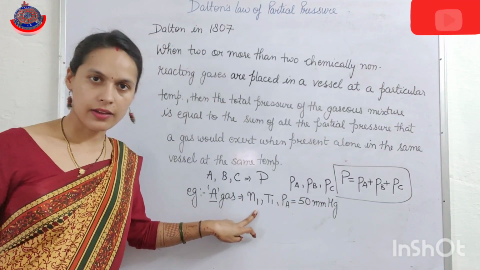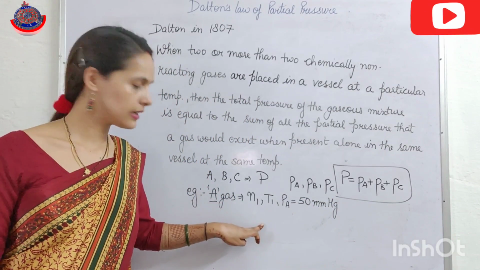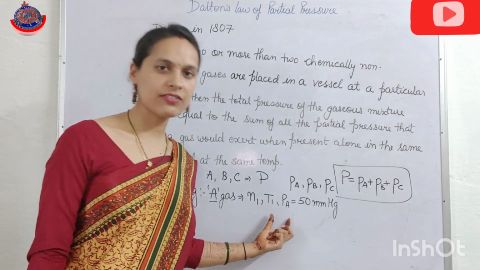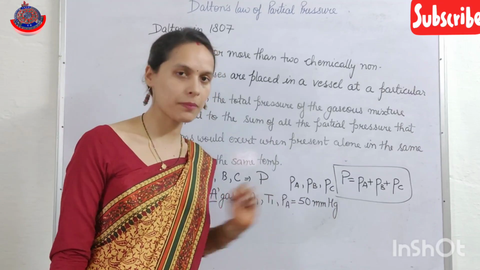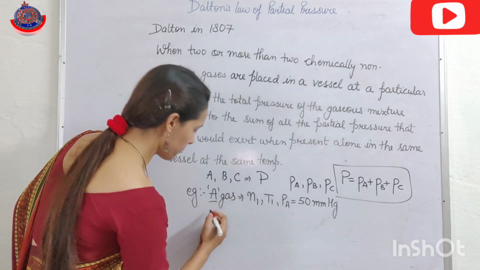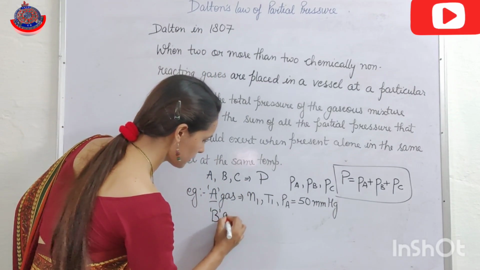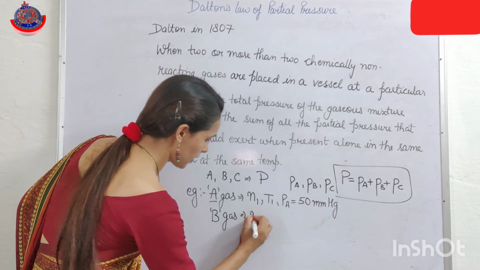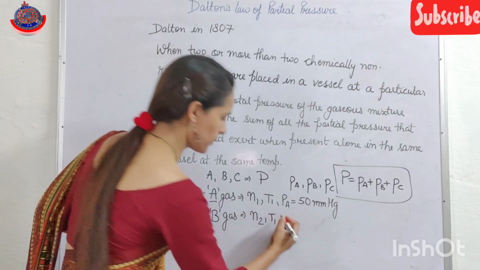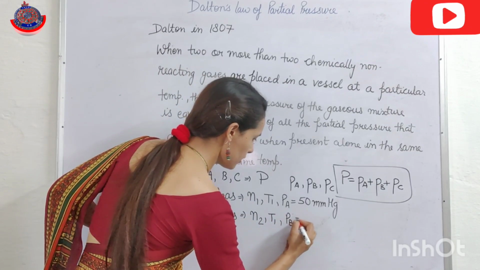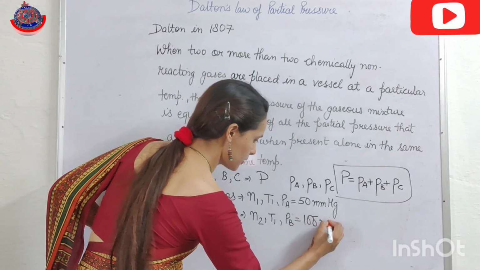Means when this gas is present with N1 moles at temperature T1, it exerts a pressure of 50 mmHg, and suppose gas B with N2 moles at the same temperature exerts a pressure of 100 mmHg.